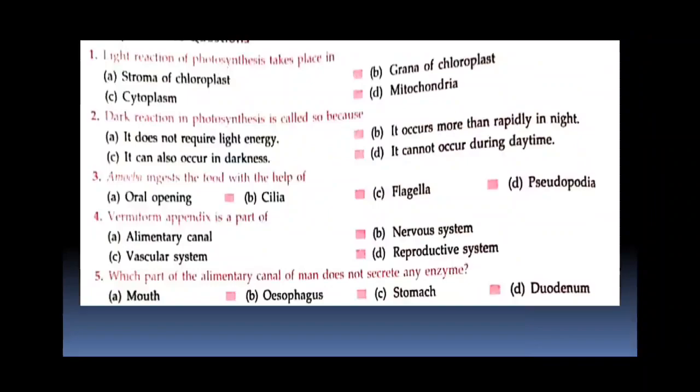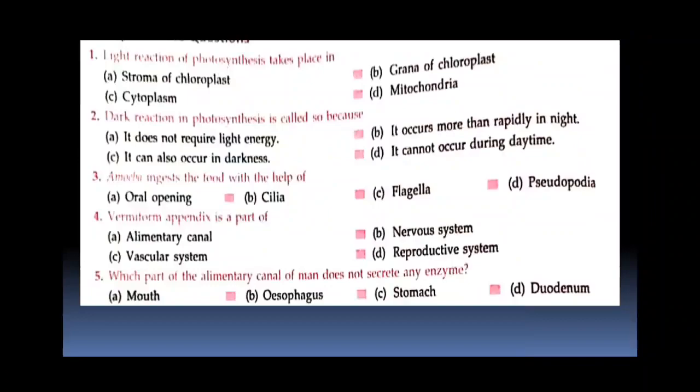So dark reaction in photosynthesis is called so because it does not require any light energy. Amoeba ingests the food with the help of pseudopodia. Now vermiform appendix is a part of the alimentary canal, vascular system, nervous system or reproductive system. So you know it is a part of the alimentary canal.